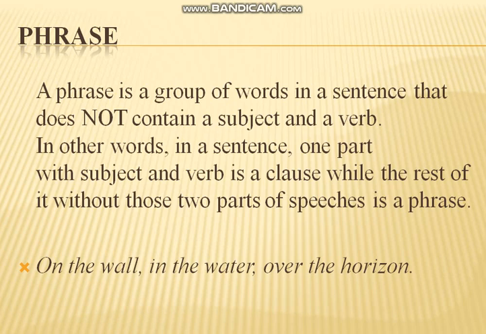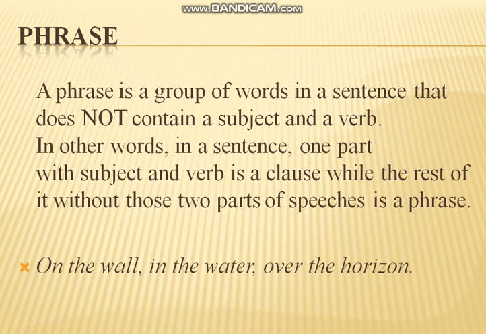Look at its examples. On the wall: here we have no subject and no verb, and it always requires some additional helping words to complete its meaning. So what is on the wall? It doesn't give any complete sense. So a phrase does not give us a complete sense, while a clause gives us a complete meaning or complete sense.